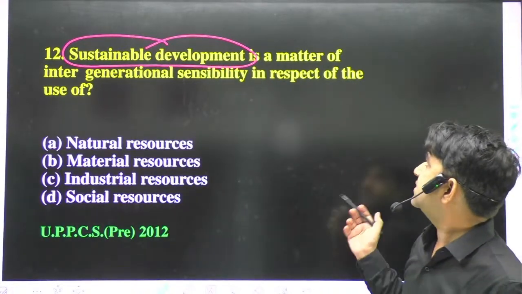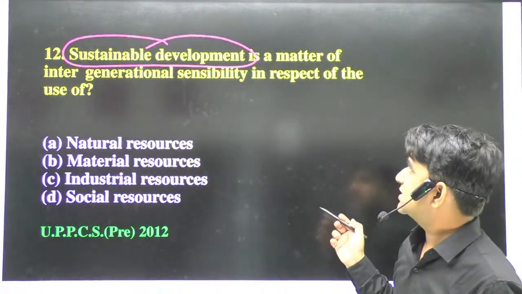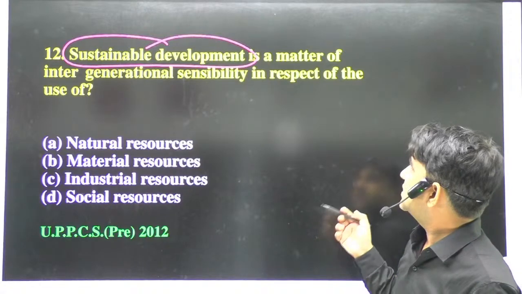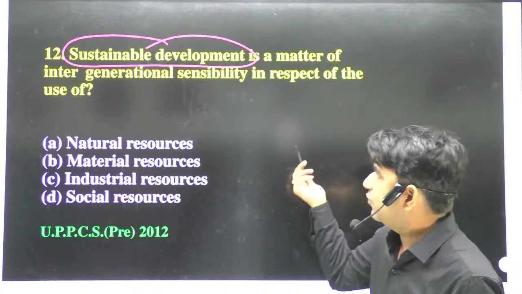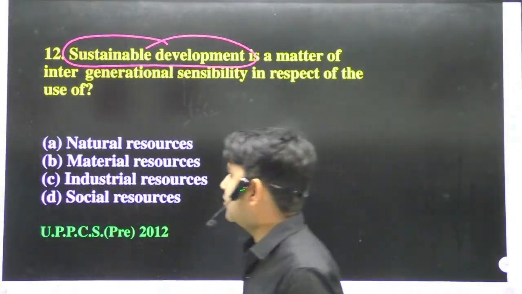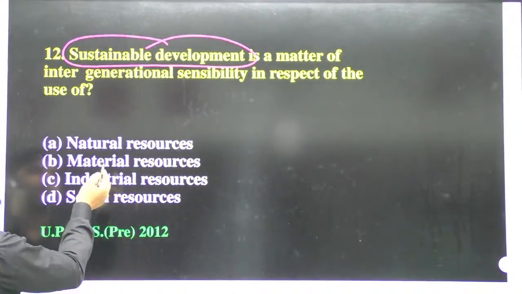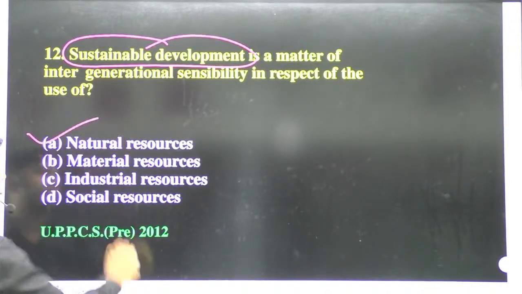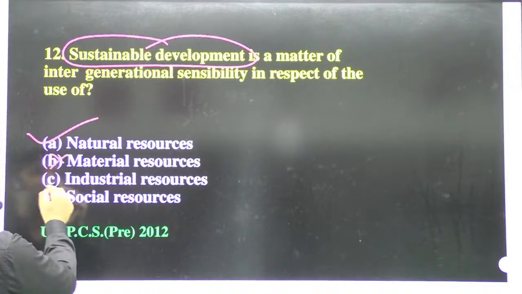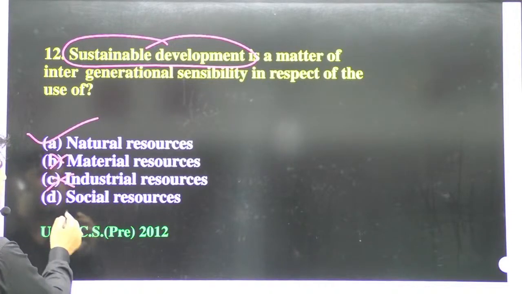Sustainable development is a matter of intergenerational sustainability in respect of the use of what? It's a simple question, because we have talked about sustainable development. In sustainable development we talk only about natural resources, not metal resources, industrial resources or social resources.